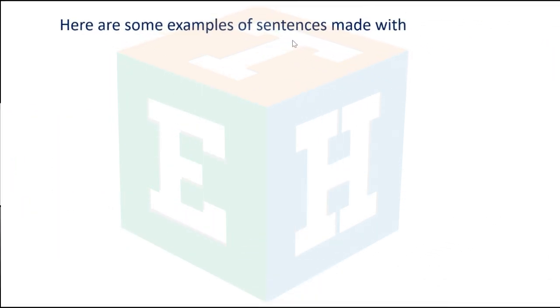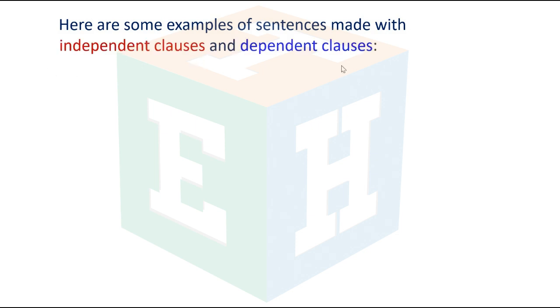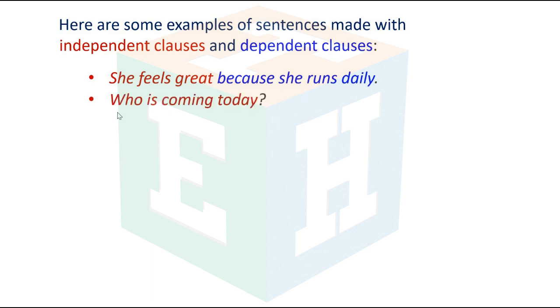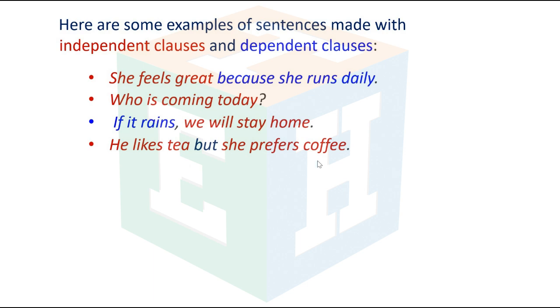Here are some examples of sentences made with independent clauses and dependent clauses. She feels great because she runs daily. If it rains, we will stay home. He likes tea, but she prefers coffee.